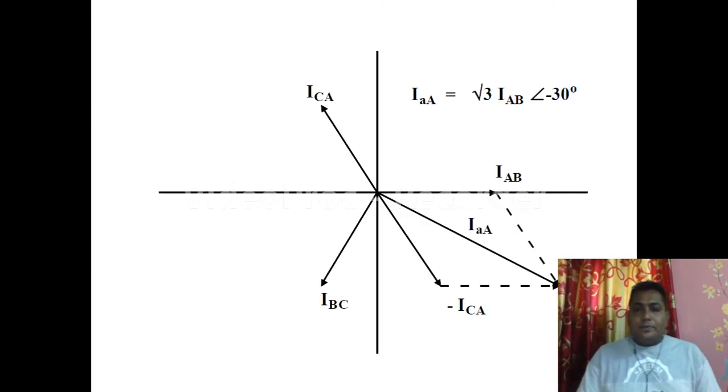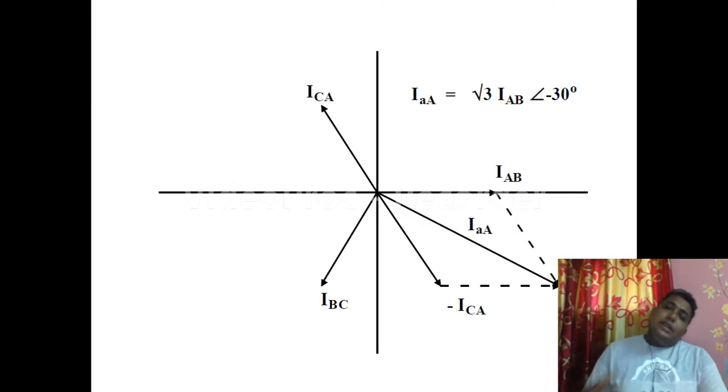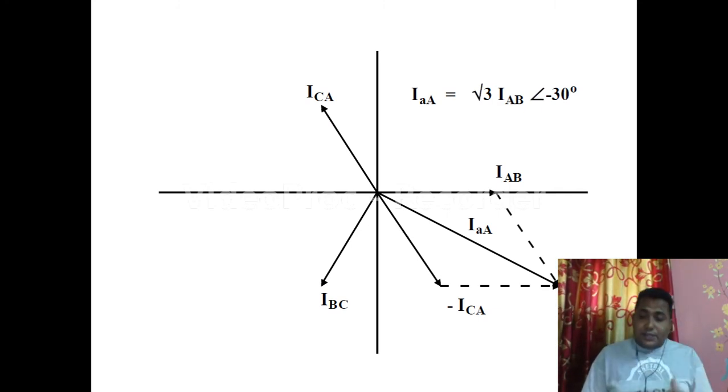So here also, in case of current, we can find that relation. A very interesting point is there in case of star connection. As you can think, we are dealing with line voltage and phase voltage.